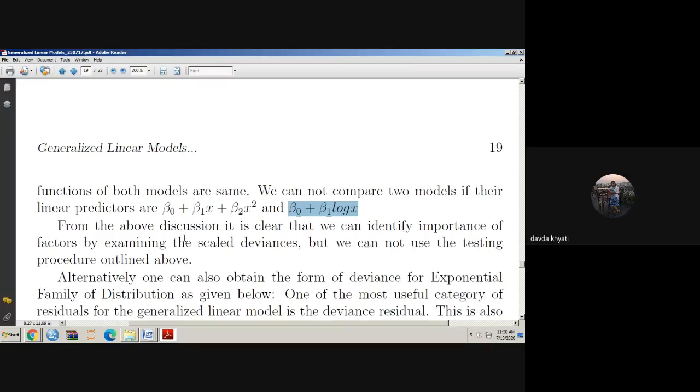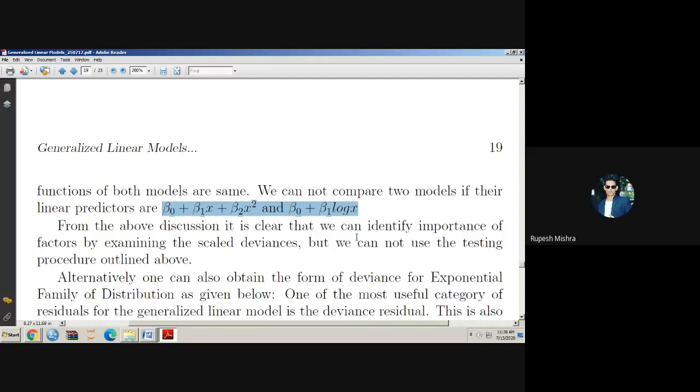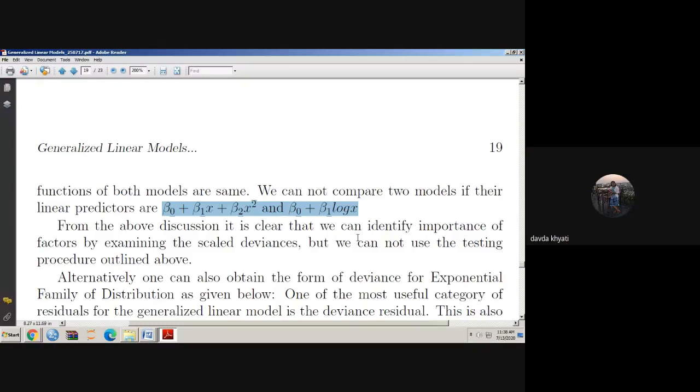No, sir. Can we compare these two models based on deviance? No, sir. Why? Because one is logit and the other is probit. So you can say that, sir, logit and probit.